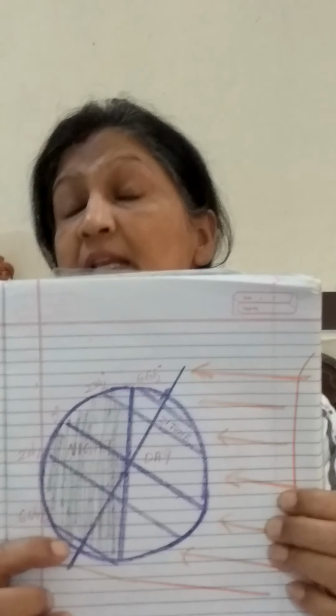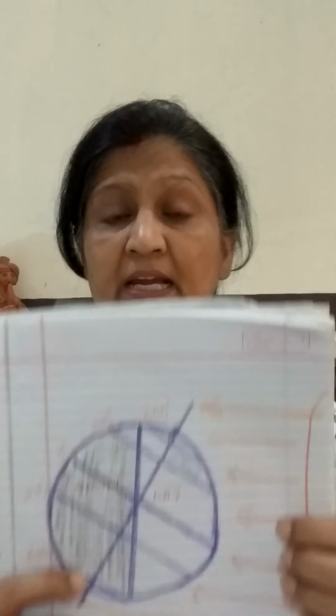Now let us start first of all. First we see the summer solstice. The summer solstice, when the position of earth, as I told you in this diagram, is inclined, the northern hemisphere is inclined towards the sun. It is a summer solstice. The region experiences a summer season, and it has days longer than the night. What are the special features? If you see, the duration of a day is longer than night.